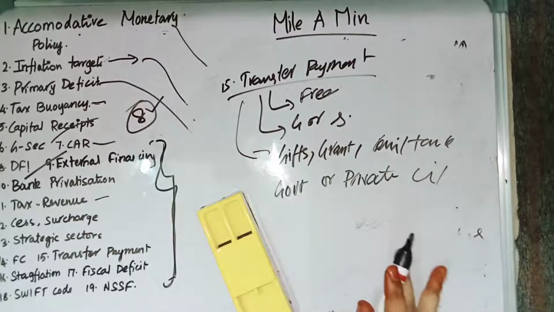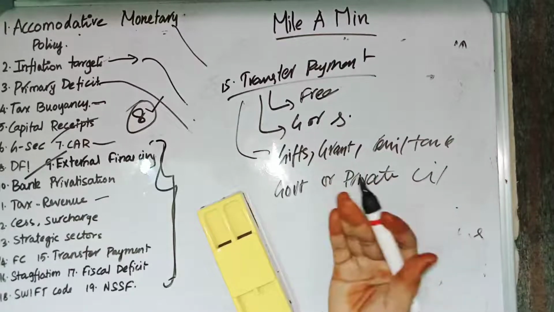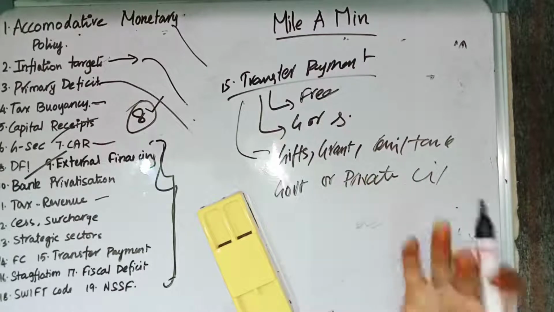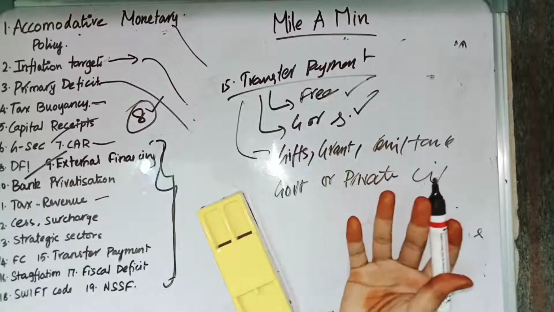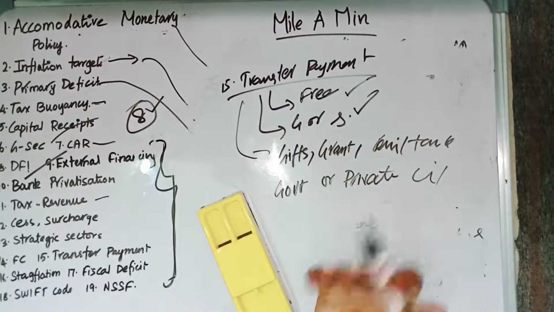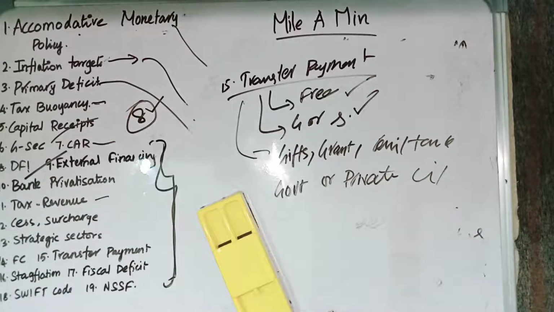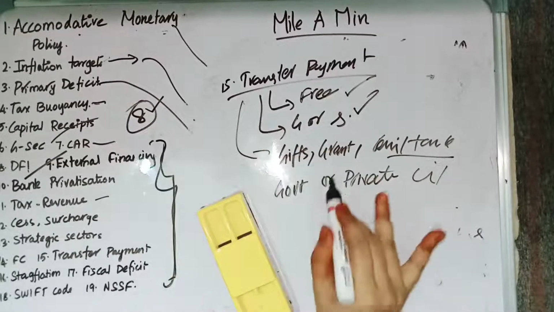So transfer payments are the payments or receipts which residents of a country receive for free without any goods or services in return. Examples are gifts, and grants. Grants are given for free, right? And there are remittances which you get from private citizens who are living abroad. So those things come under transfer payments.